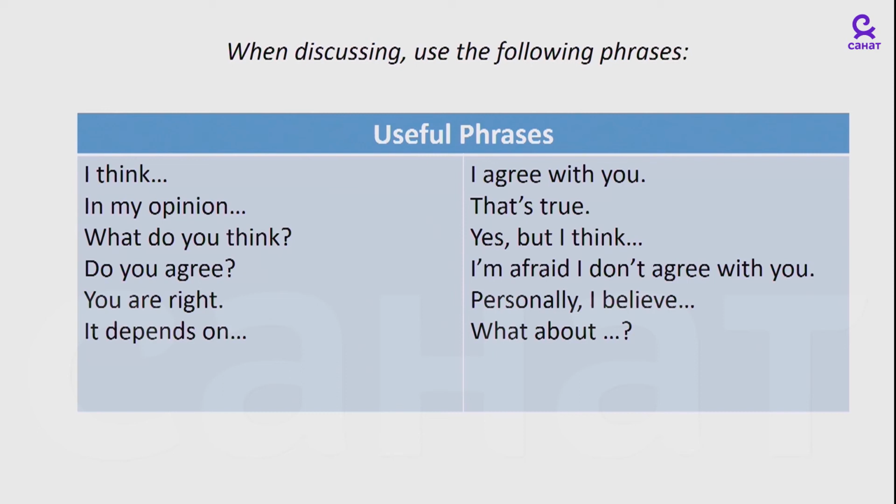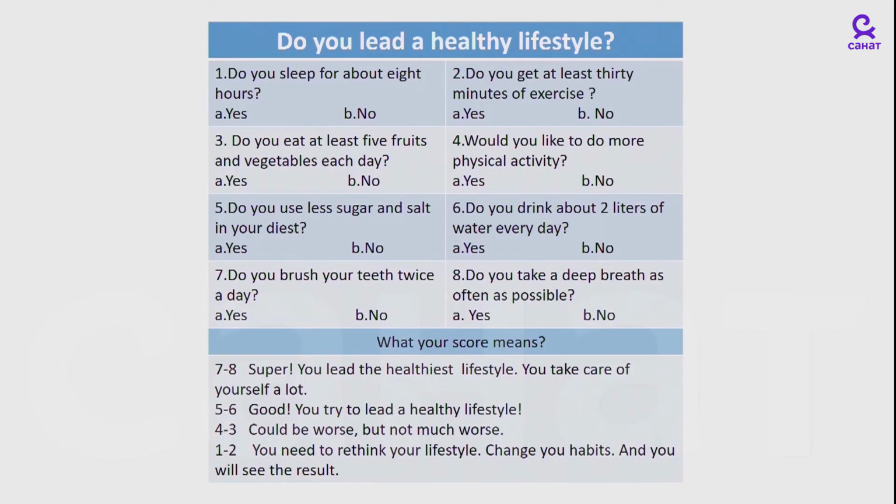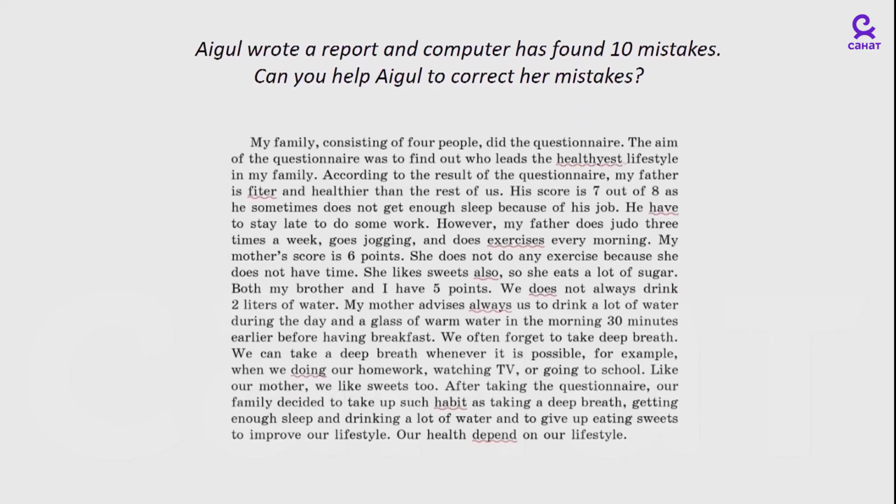And lastly, for their homework, they were asked to use questions from Aygül's questionnaire to see who has a healthy lifestyle in their family and use a template for the report on the results of the questionnaire. This part is quite important because students will ask the questions to their family members and then bring the results of the questionnaire to the next class, and it will be great material that they can use while doing writing. Aygül's report is a good sample of what students' writing should look like.